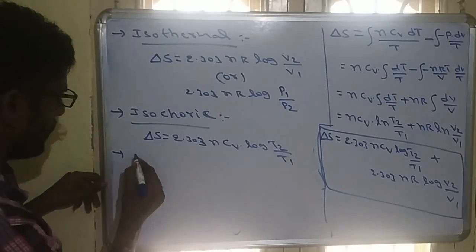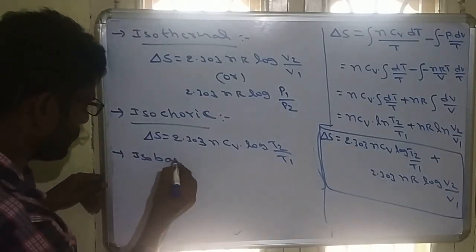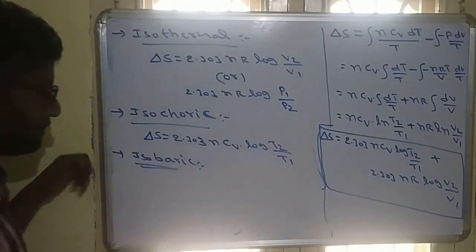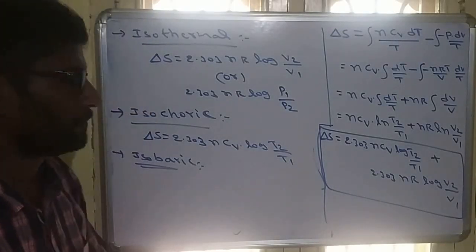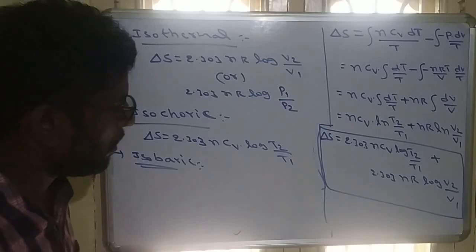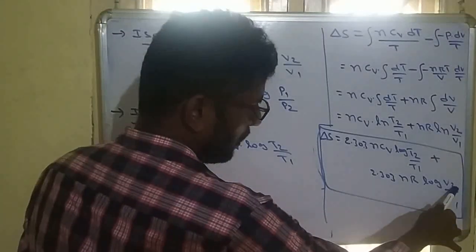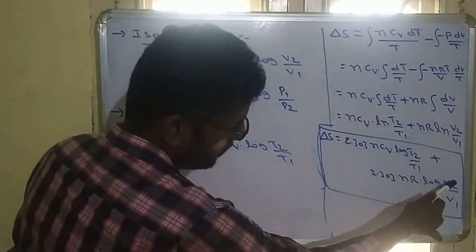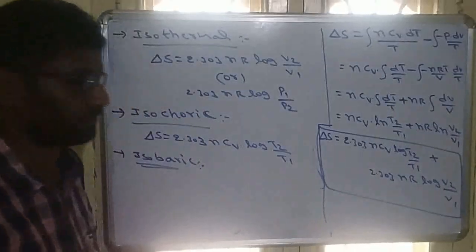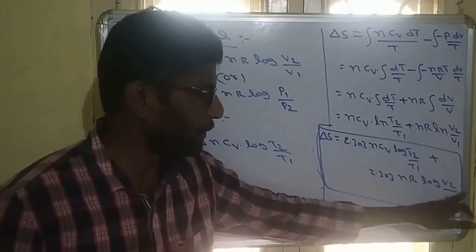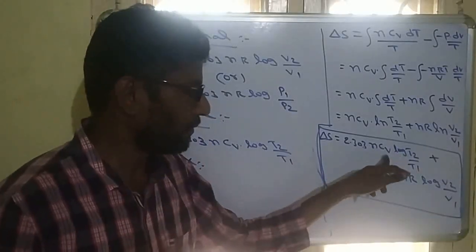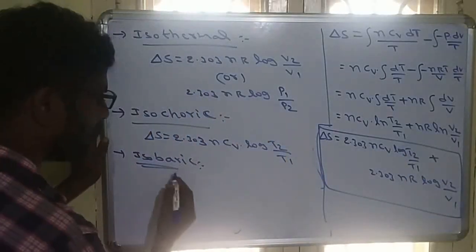Similarly, if the process is isobaric, isobaric means pressure constant. When the pressure is constant, remember here in place of volume we can write pressure also. This will be P1 by P2. But if the pressure is constant, P1 by P2 will be 1, log 1 will be 0. Again the formula is the same. So what is the formula?